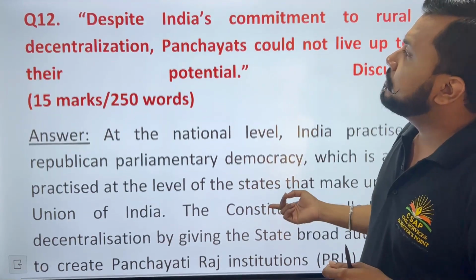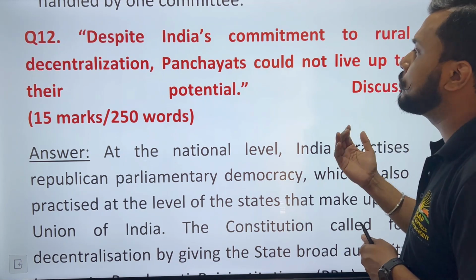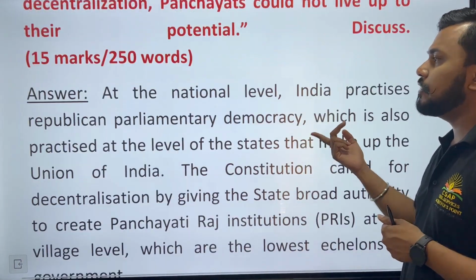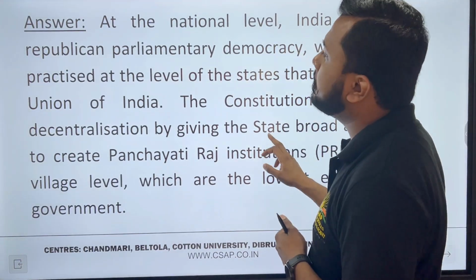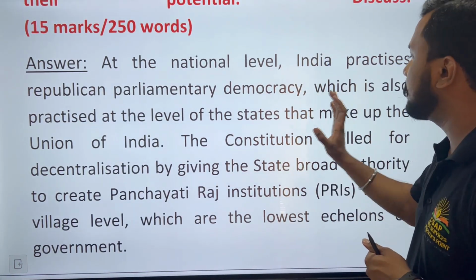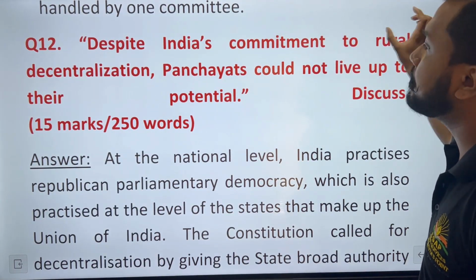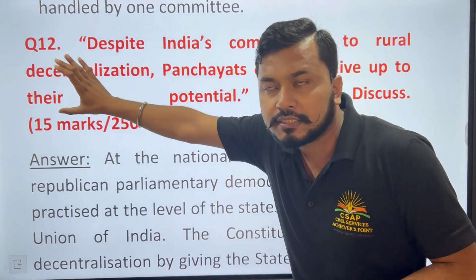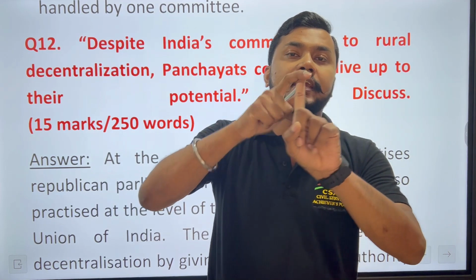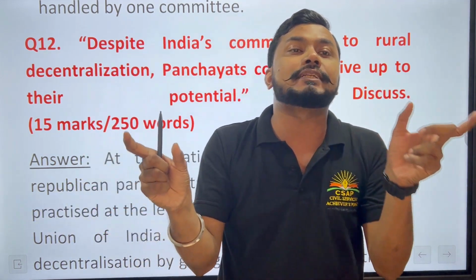Next, question 12: Despite India's commitment to rural decentralization, panchayats could not live up to their potential. Discuss. Here, at the national level, India practices republican parliamentary democracy, which is also practiced at the level of the states that make up the Union of India. India's commitment to rural decentralization means the three tier system of government that we see today: the central government, the state government, and then the local self government, which can be divided into the municipalities as well as the panchayats.